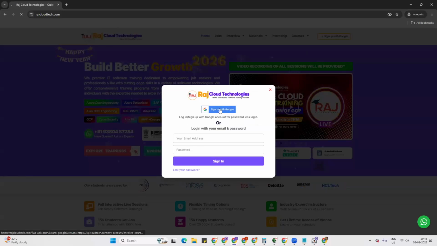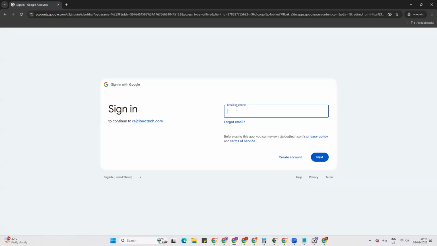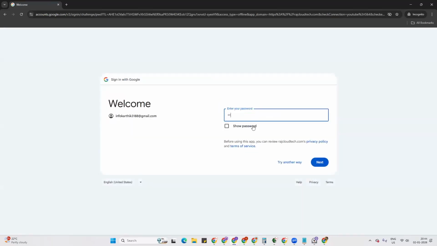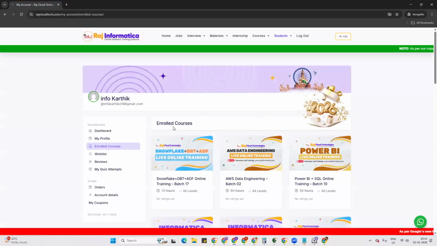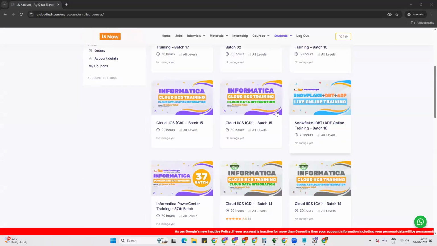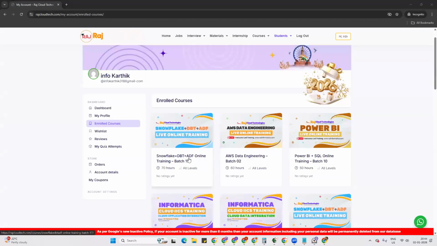If you haven't logged in with your Google account, it will ask you to log in. Just give your Google account here and log in with your password. Once you log in, it will take you to the enroll courses page. This is the enroll courses page. As I am the admin, I have many courses here. You can see I have all the courses, but you will have only this course, Snowflake DBT ADF batch 17.